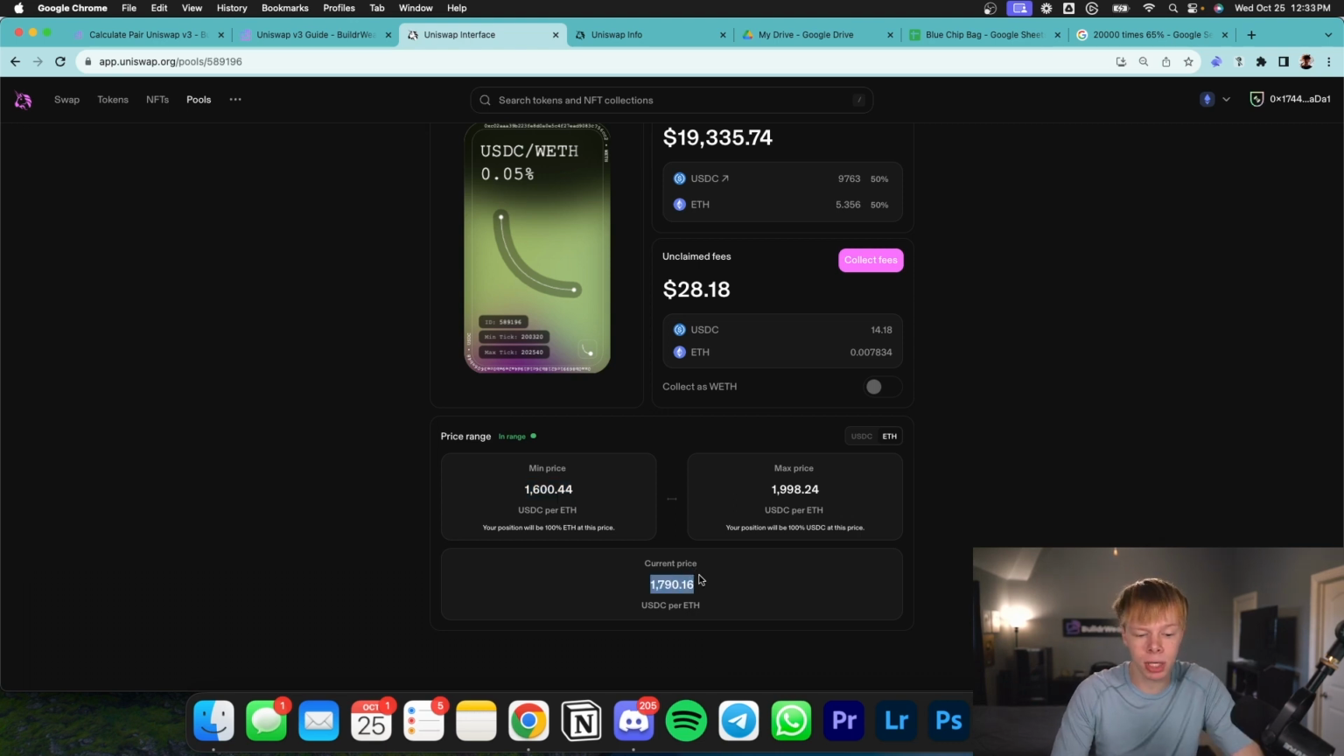If the price of Ethereum does go to 1850 and it stays above 1850 for maybe a few hours, I will be rearranging my pool to something like probably around 1625 to maybe 2200, which ultimately will bring my 65% APR down to something like 45%, but it will give me a lot more exposure to the upside and it will slow down my impermanent loss.